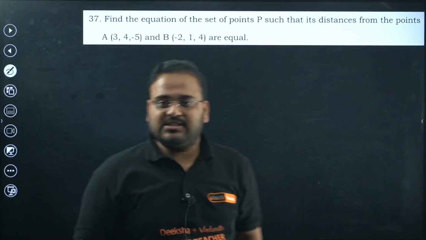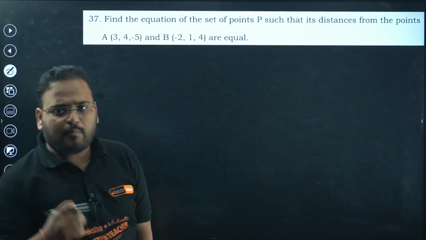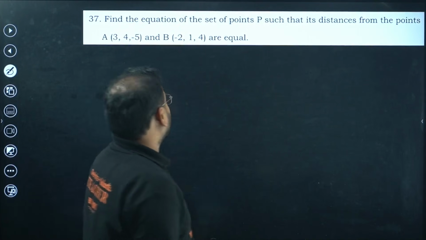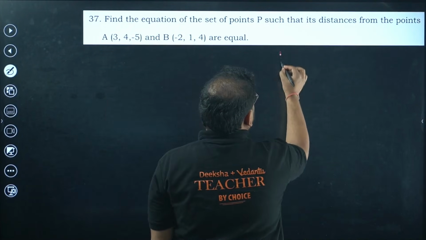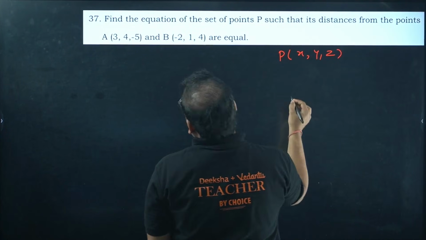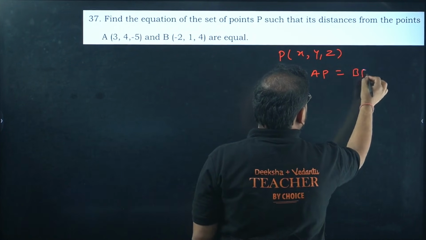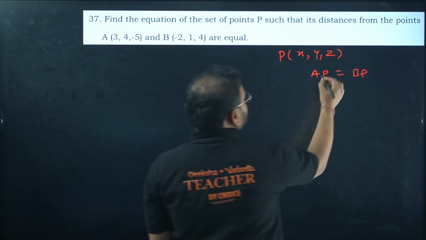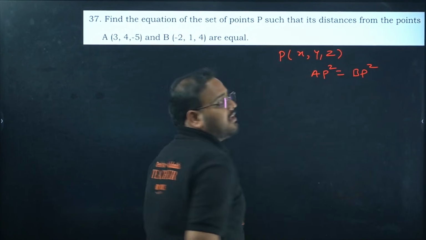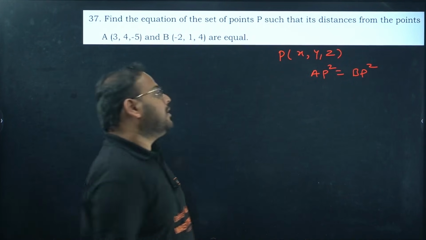Question number 37 now. Find the equation of the set of points P such that the distances from the points A and B are equal. Okay, so they're asking you to find the coordinates of the point P, that's X, Y, and Z, and they're saying that AP equals BP, am I right? Yeah. So this is also going to be true. If AP and BP are equal, even AP square and BP square will also be equal.